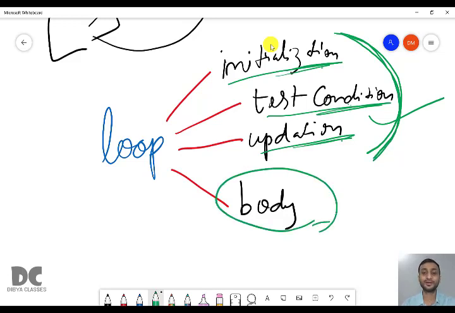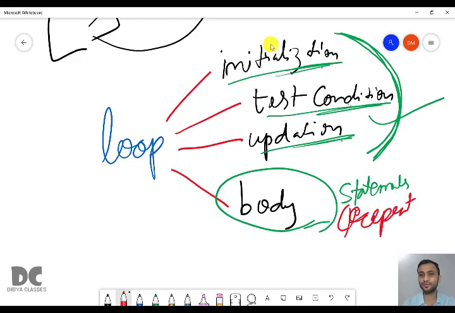And body means a group of statements that you want to repeat. These are nothing but statements. In a loop, you can keep one statement or you can keep more than one statement. What statements? Statements you want to repeat. The statements you want to repeat should be kept inside the body of the loop.